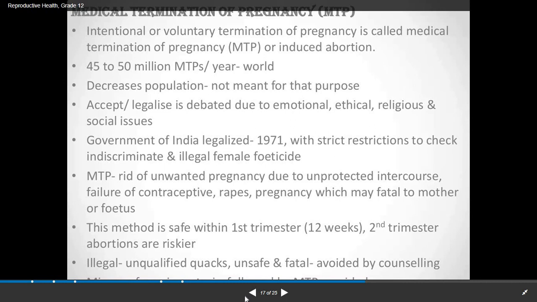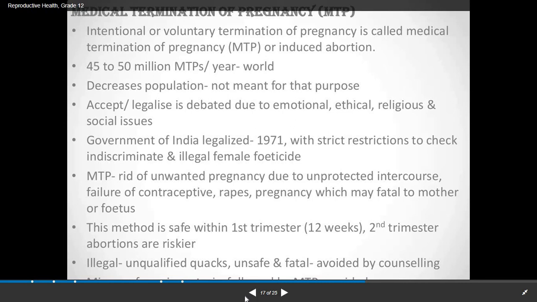Otherwise there is a strict check on those couples who do not favor the girl child birth; for those couples there are strict guidelines. Now when this MTP is done, this method is safe and it should be done within the first trimester, that is within 12 weeks of pregnancy. In the second trimester, abortions are much riskier and are not favored.